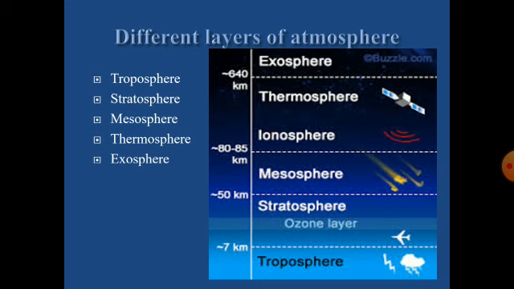Likewise, the first layer, the layer which is just on the Earth's surface, is the troposphere, where all living organisms exist. Stratosphere, that means the ozone layer exists. Mesosphere, where meteorites burn, is the coolest layer of the Earth's atmosphere. Thermosphere, where the ionosphere exists. Exosphere, the outermost layer of the Earth's atmosphere. Okay, dear students, we'll have a brief discussion about the different layers of the atmosphere in the next class.